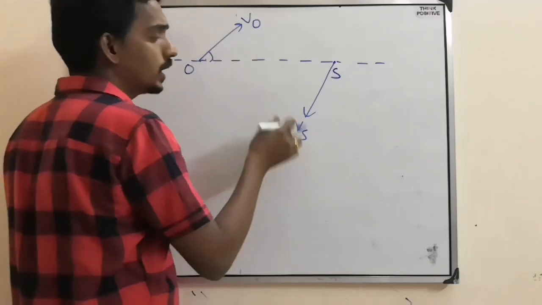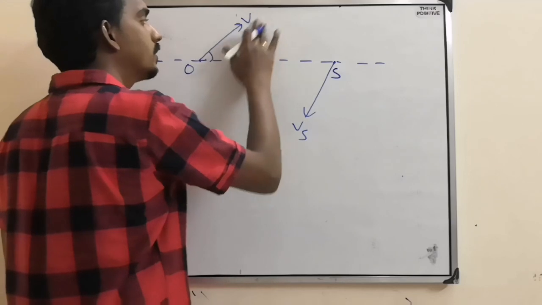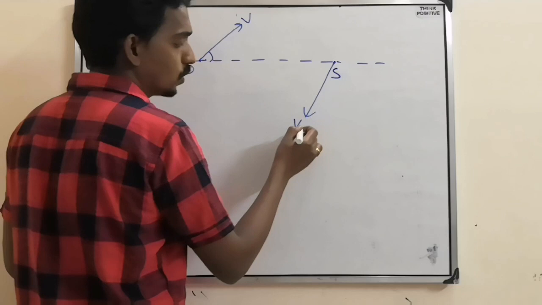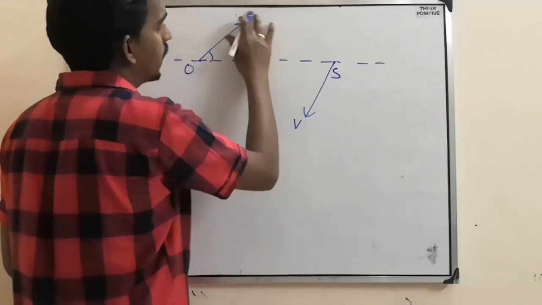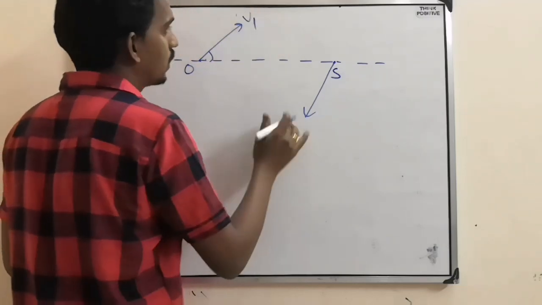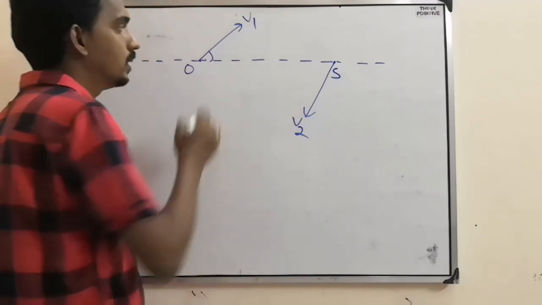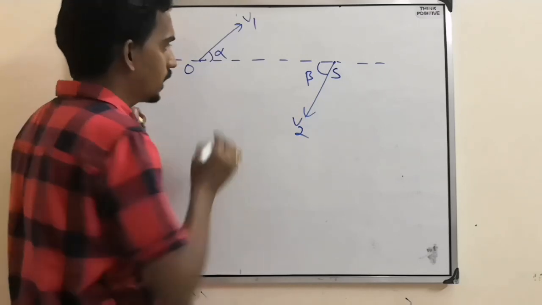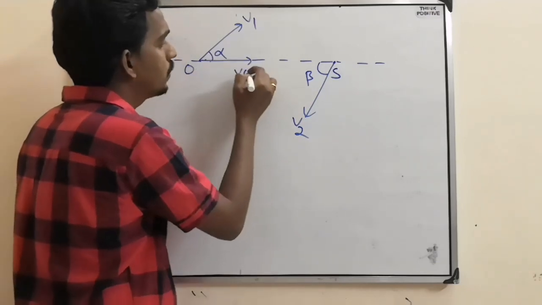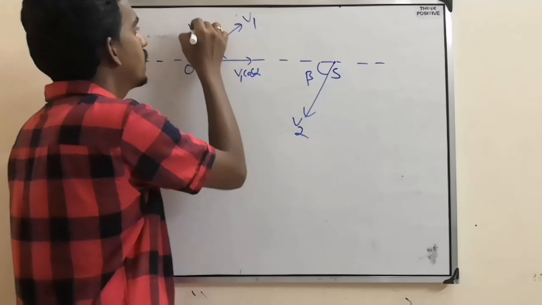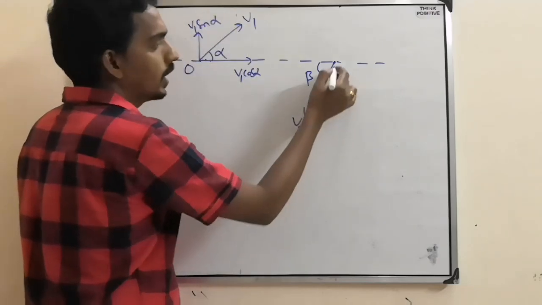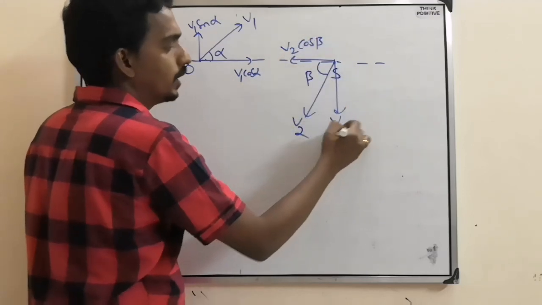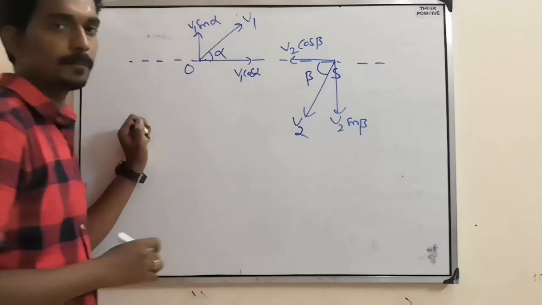Then you cannot take this as V naught, Vs. Let's take this as the velocity of observer and this as the velocity of source. Like this you take it as V1, this you take it as V2, this you take as alpha, this you take as beta. Then first thing you have to take components: V1 cos alpha and perpendicular V1 sin alpha, and this one V2 cos beta and this one V2 sin beta.